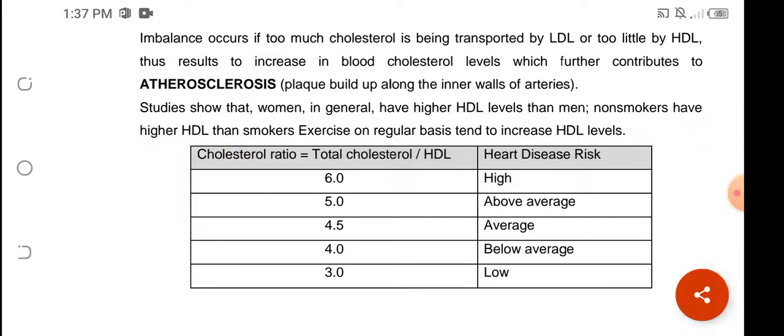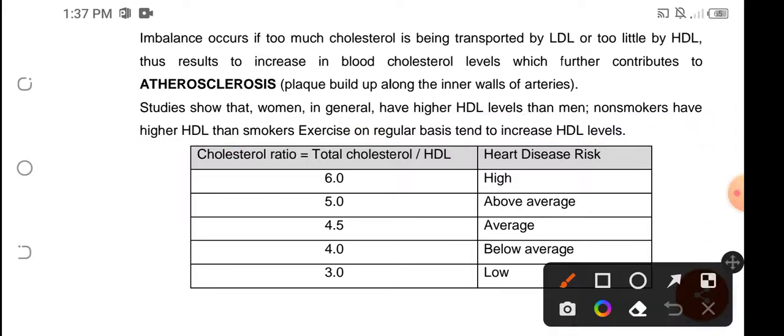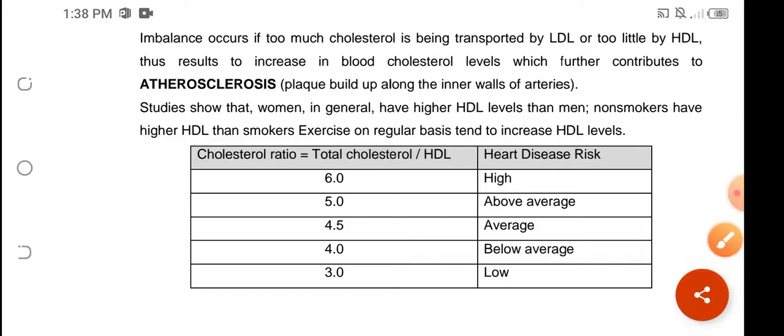Okay, so we could compute for the cholesterol ratio by having the total cholesterol divided by the HDL. If the ratio is 6, therefore you are high risk for having a heart disease, while as for having a 3 cholesterol ratio, you're going to have a low risk for having a heart disease. Okay, so paano ba ito?